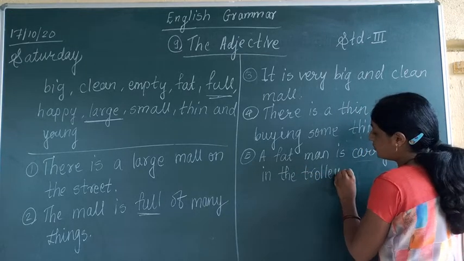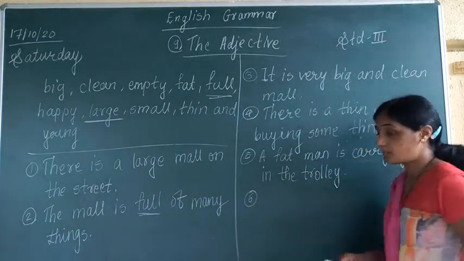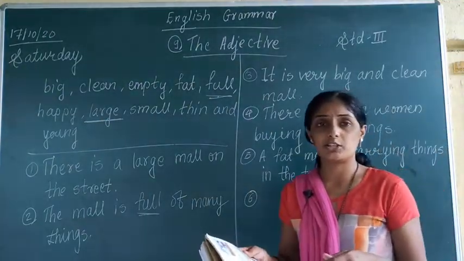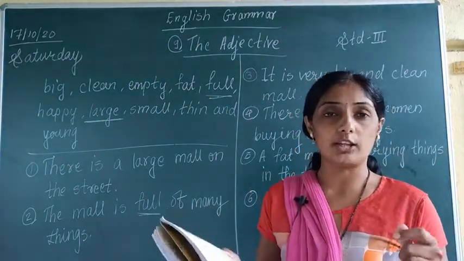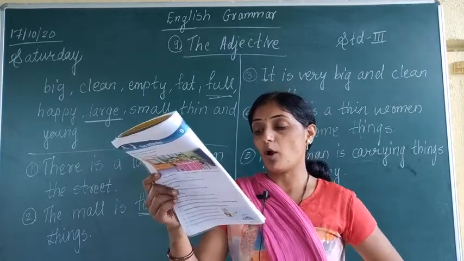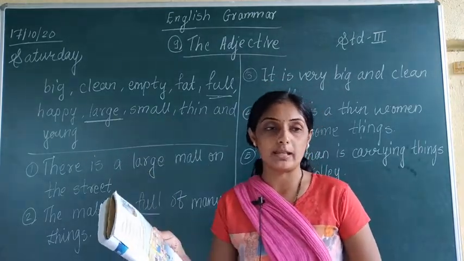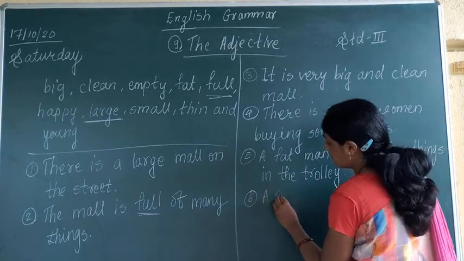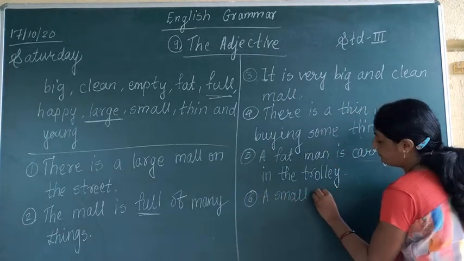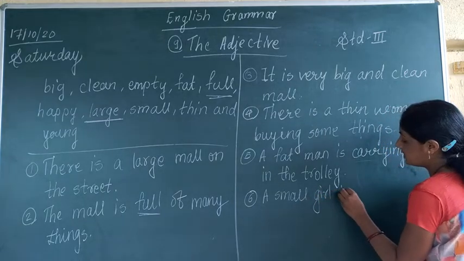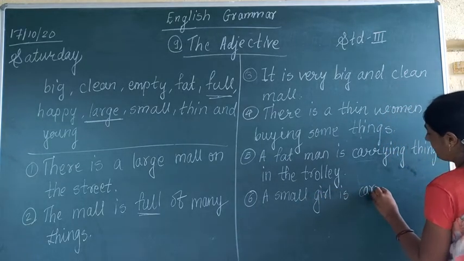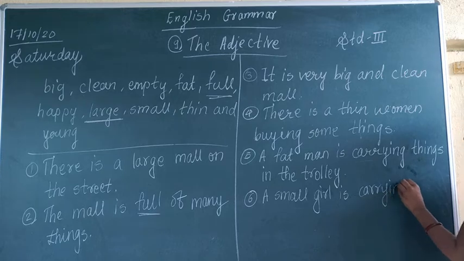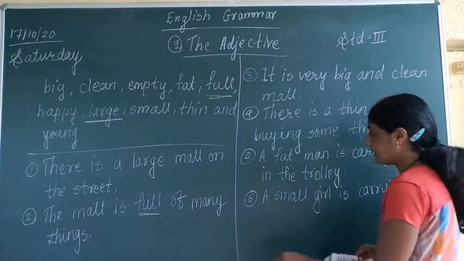Okay, next one. There is a small girl. She is very happy and she is carrying one bottle in her hand. So you can write down, a small girl is carrying a bottle happily.